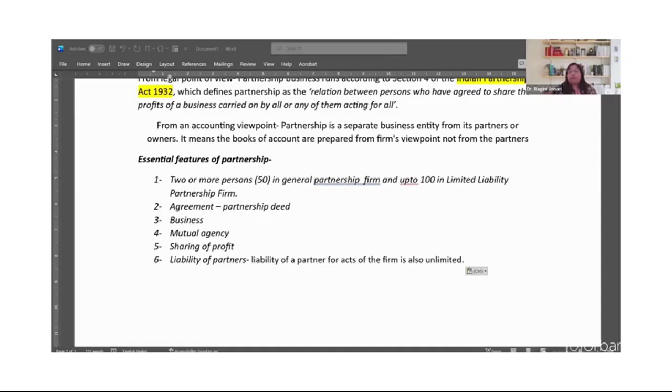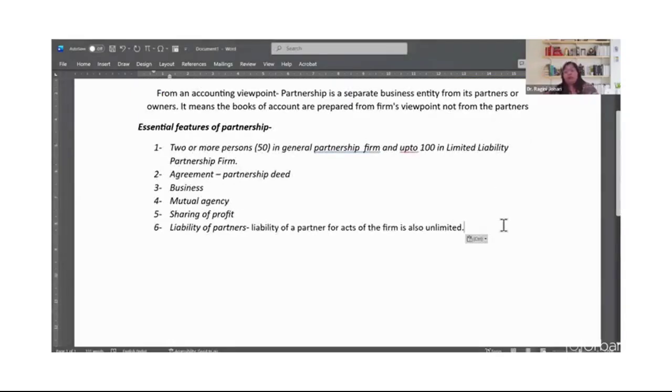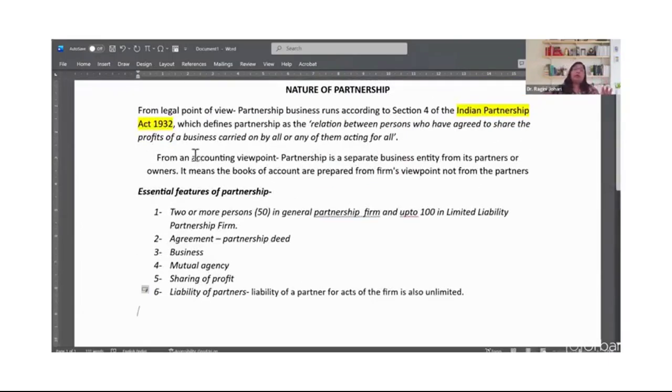Okay. So this is about the partnership business. Now, as I said, this partnership business can be understood from two points of view. So yes, of course, from accounting point of view, this is a separate business.